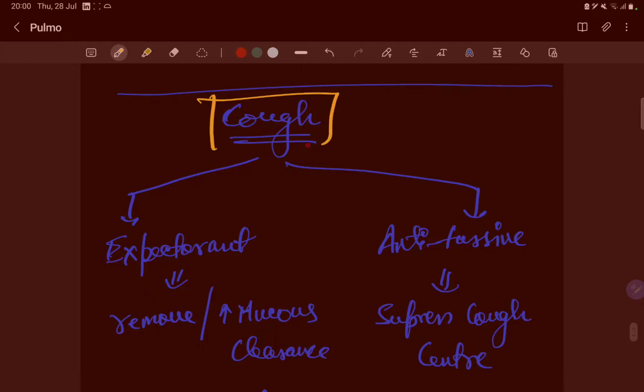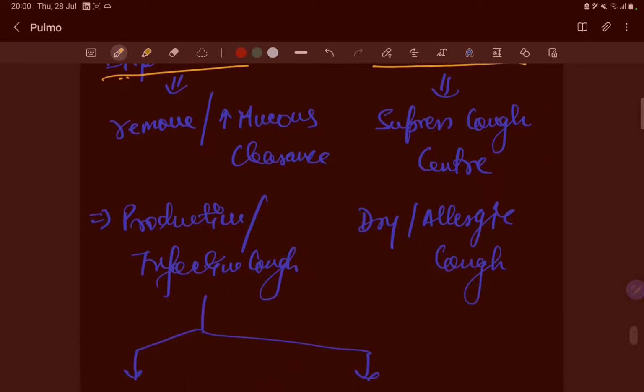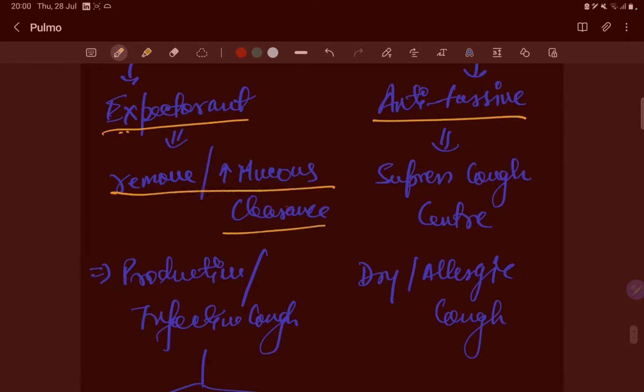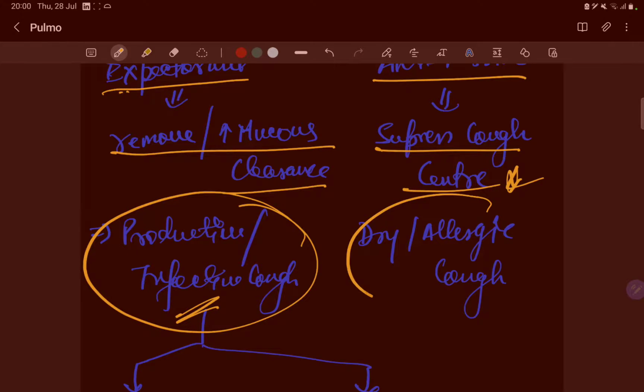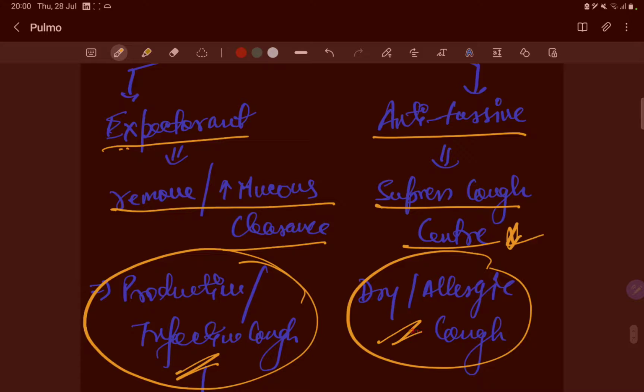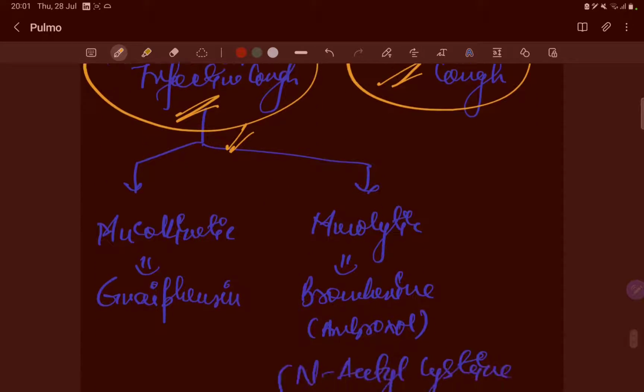So the last topic, basically we are going for cough, okay. For cough, we basically use expectorants and antitussives. The expectorants remove or clear the respiratory mucus, okay, and antitussives suppress the cough center. Expectorants will be used in productive or infective cough, and antitussives will be used in dry or allergic cough, okay. So first we'll go for productive and infective cough.